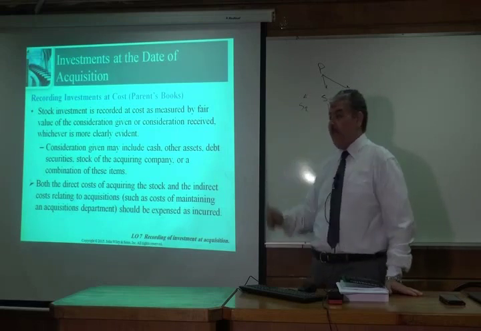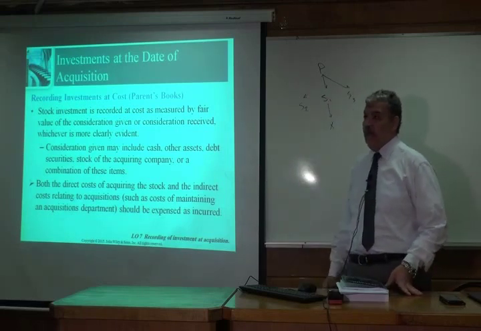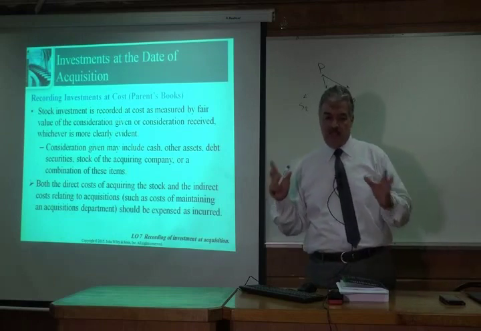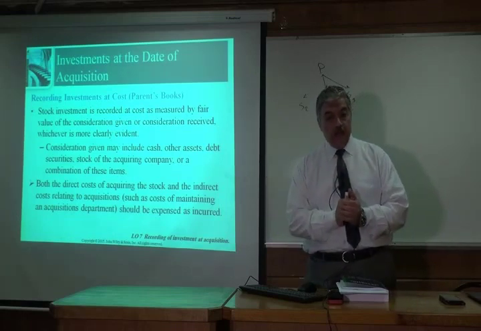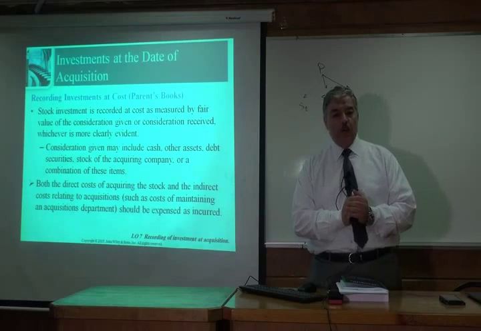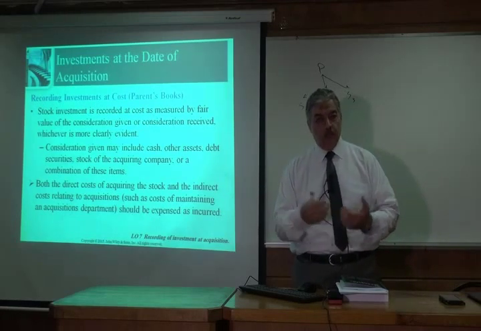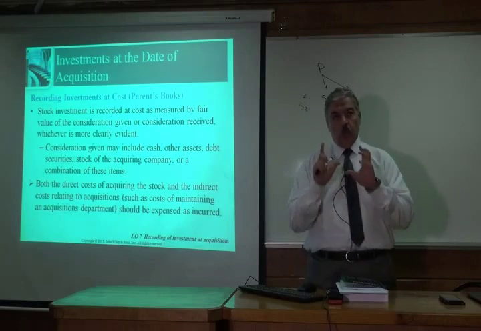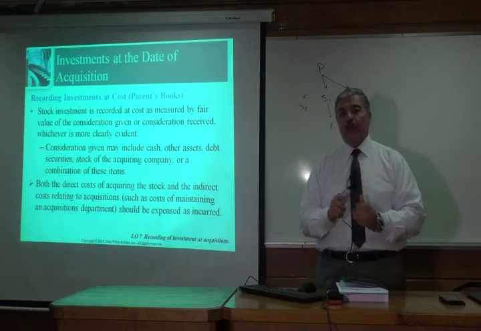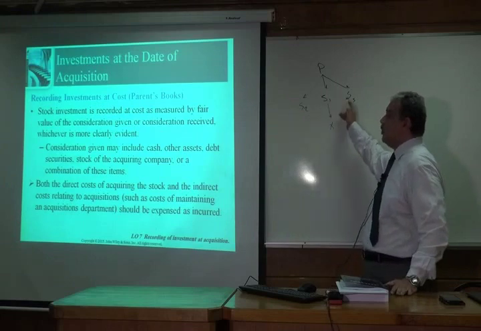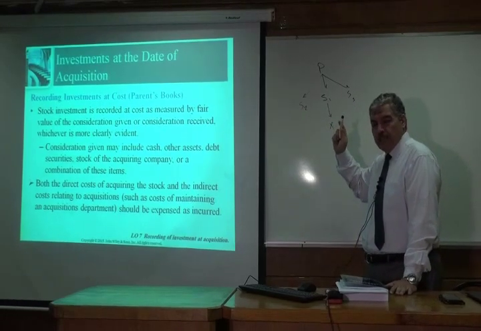And sometimes the company might have a combination department. This department has a job of finding subsidiaries and completing the procedures for the combination. So the costs of this department are allocated to all the acquisitions occurred during the year.